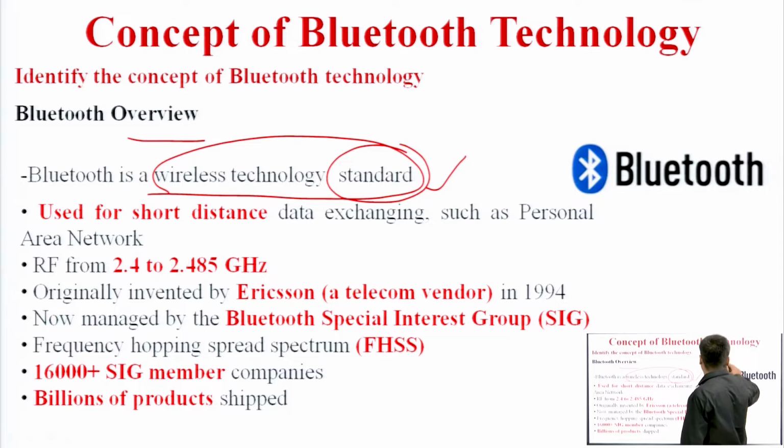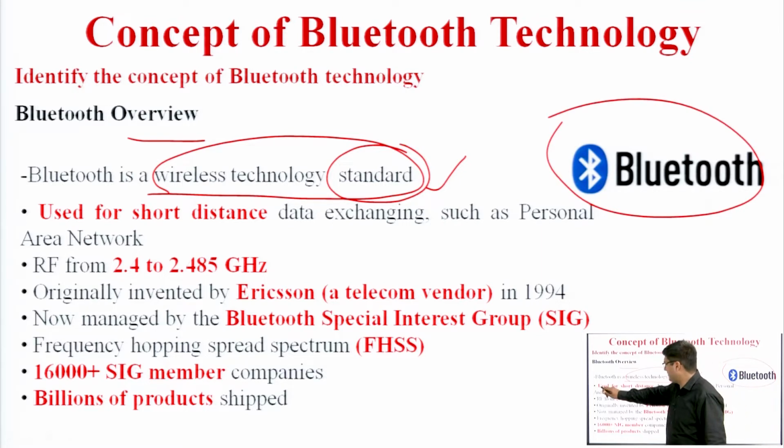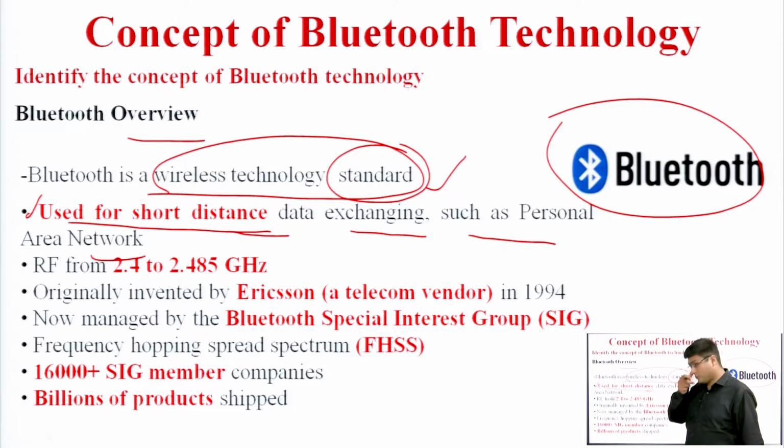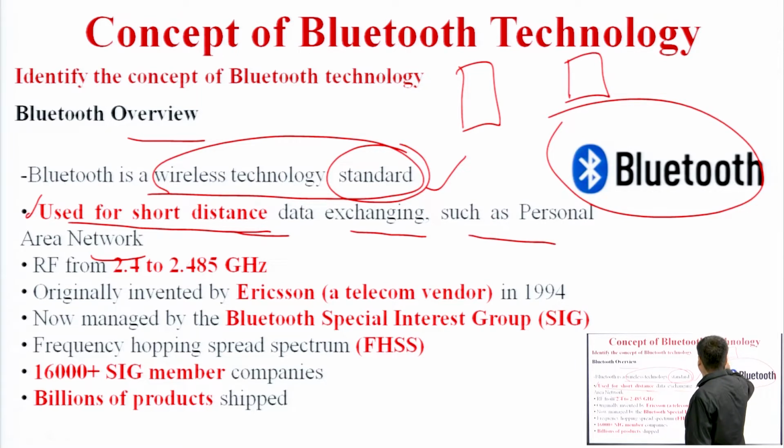This is the logo of Bluetooth, and it is used for short distance communication, not large range. Up to 10 or 12 meters it is compatible; after that we cannot connect Bluetooth devices. It is used for short distance data exchange, such as a personal area network, for example connecting a mobile phone with a headphone. After the range is exceeded it will be disconnected.